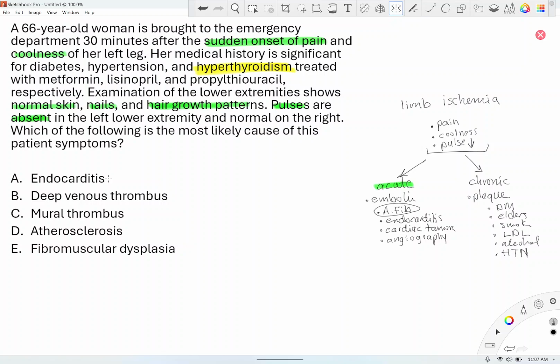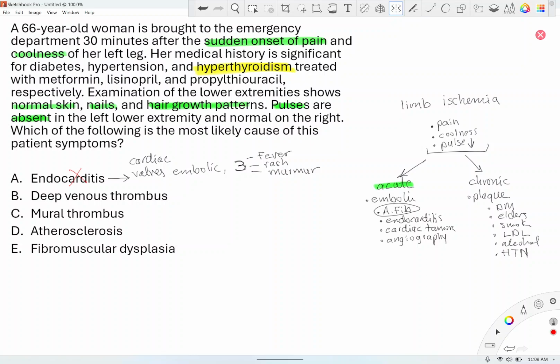We don't have anything that tells us this person has endocarditis. If he has endocarditis, what are we looking for? The triad, the three things that I always love to memorize and understand. The three things for endocarditis. Number one, look for fever. Number two, look for rash. And three, look for new onset murmur. This person doesn't have any of them. So therefore, I'm not going to go with endocarditis. So this person doesn't have endocarditis.